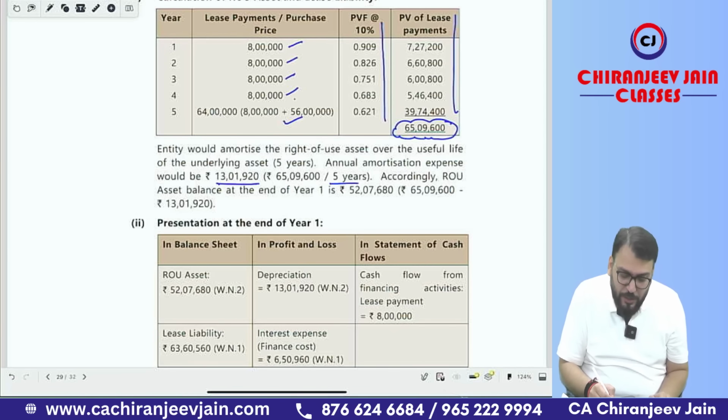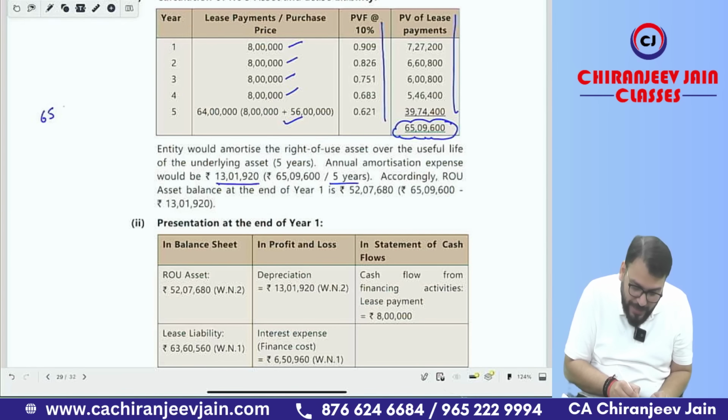Similarly, we need to find out the interest expense. So interest expense will be 65 lakh 9600 at a rate of 10%, that will be 6 lakh 50,960.